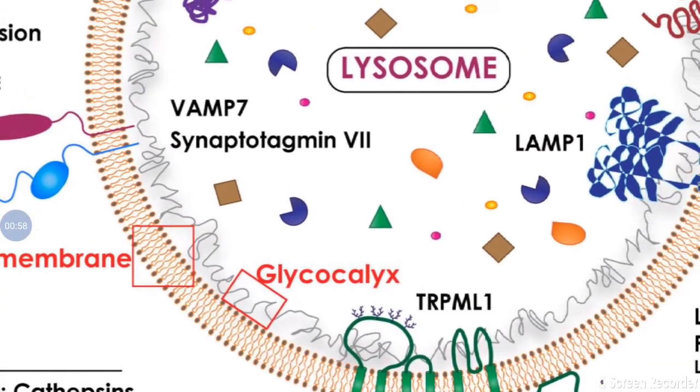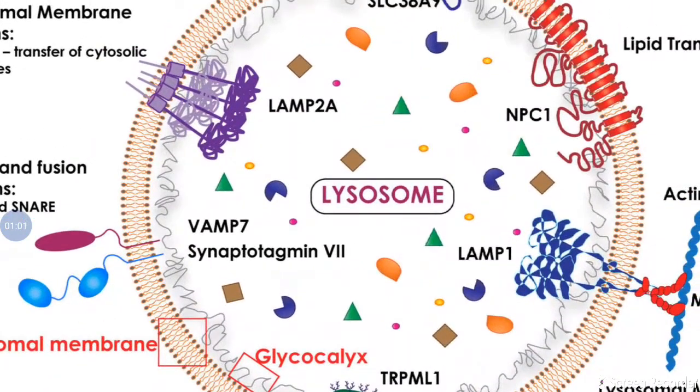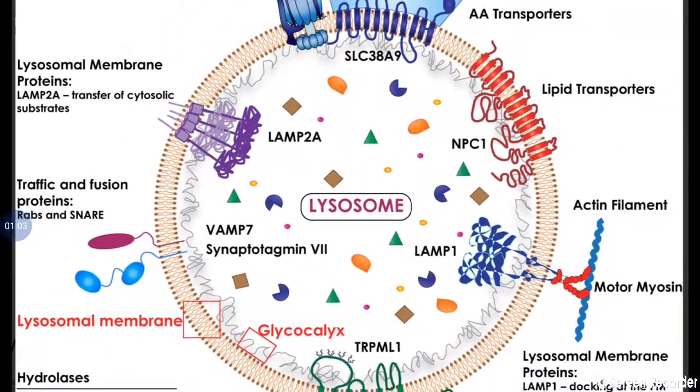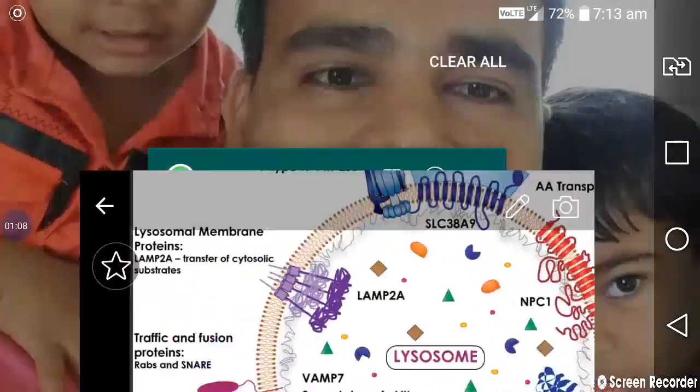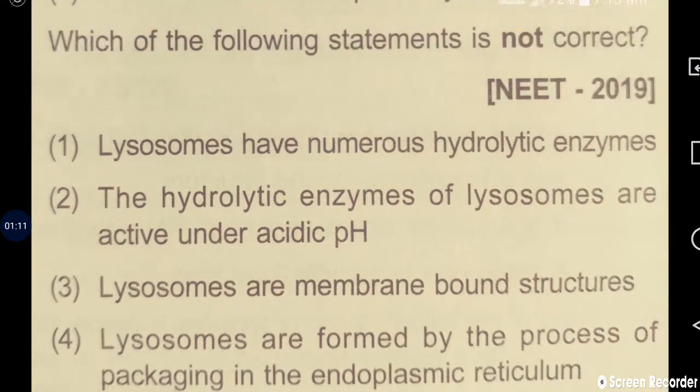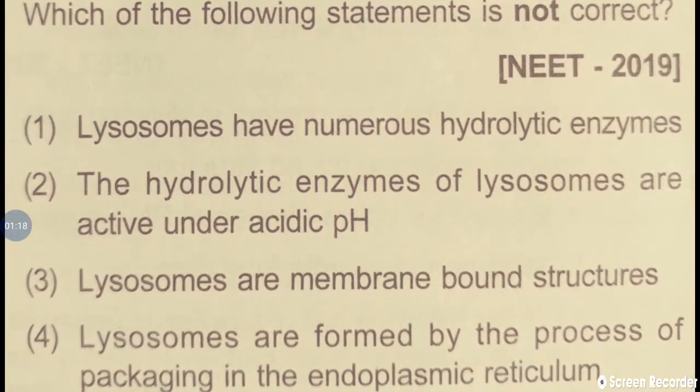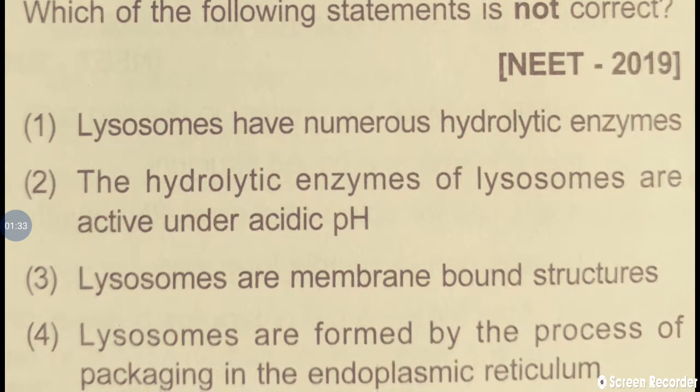See that different enzymes are present in the lysosome. So hydrolases are present in the lysosome, so the first option is absolutely correct. Then the second option: the hydrolytic enzymes of lysosomes are active under acidic pH. It is an NCERT line, taken directly from there. All these kinds of enzymes require acidic conditions for activation. So the second statement is also absolutely correct.